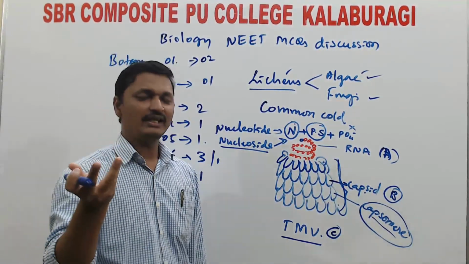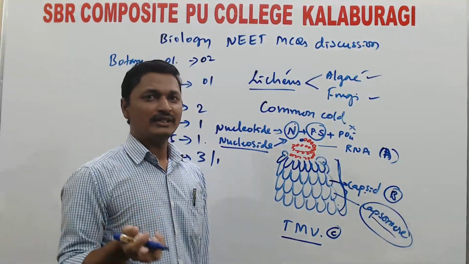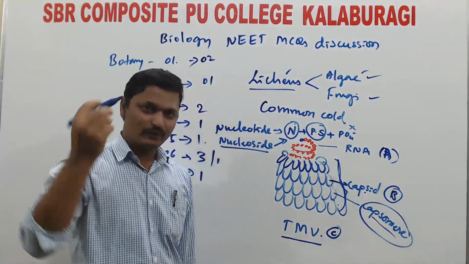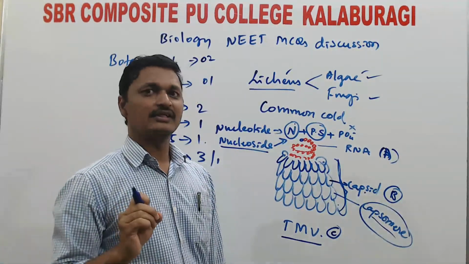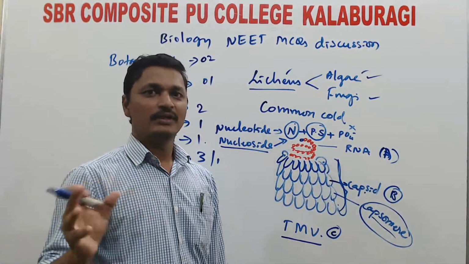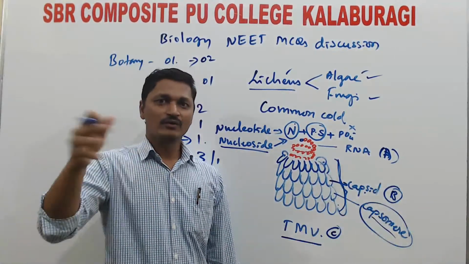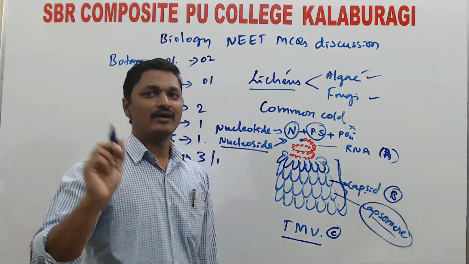So they are said to be neither living nor non-living. When the viruses are inside their specific host, they behave as living particles or organisms. But when they are outside the specific host, they behave as non-living.